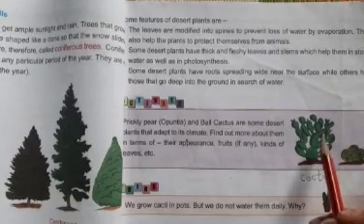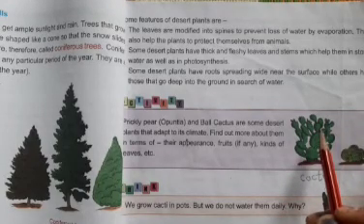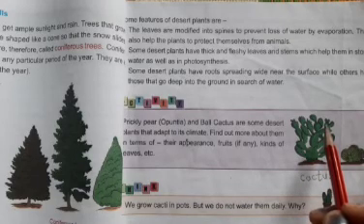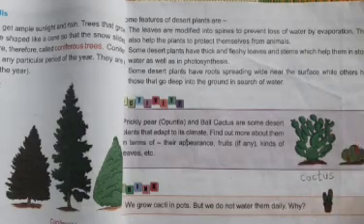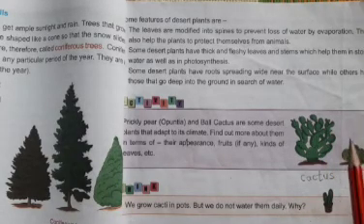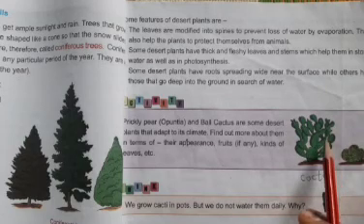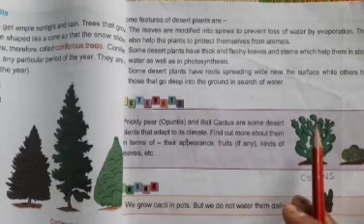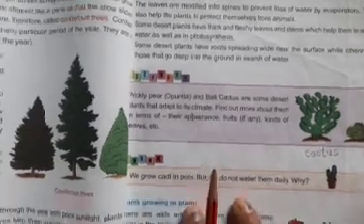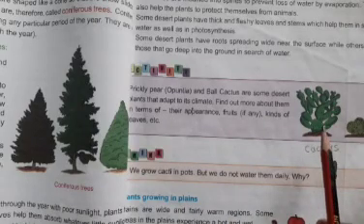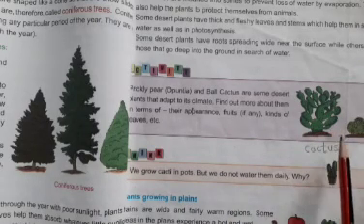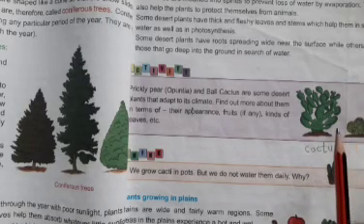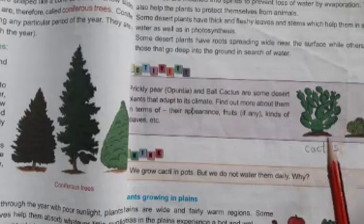The leaves are modified into spines to prevent loss of water by evaporation. These also help the plants to protect themselves from animals. Some desert plants have thick and fleshy leaves and stems which help in storing water as well as in photosynthesis. Some desert plants have roots spreading wide near the surface, while others go deep into the ground in search of water.